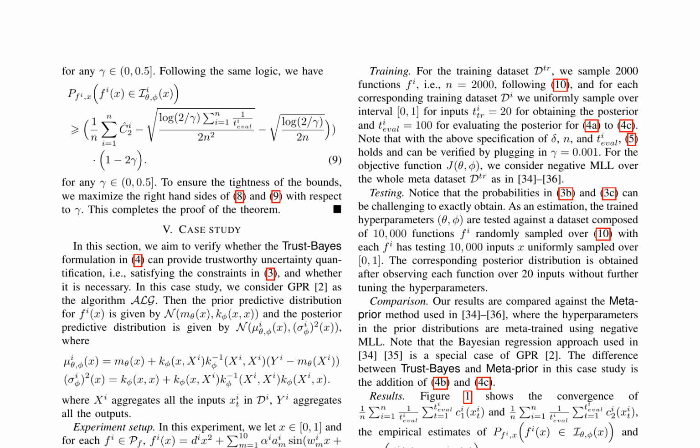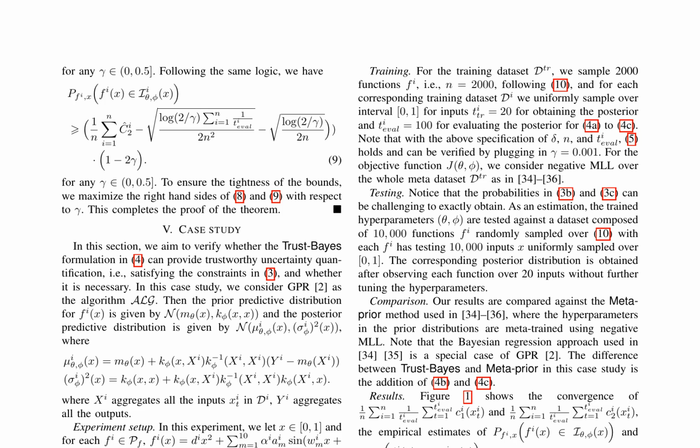This research paper delves into the realm of trustworthy uncertainty quantification in Bayesian regression problems, proposing a novel framework called trust-based. It is a Bayesian meta-learning approach that prioritizes trustworthy uncertainty quantification without relying on explicit assumptions about the model or distribution of functions. The authors formulate trustworthy uncertainty quantification as constraints on capturing the ground truths of the function by intervals, depending on the prior and posterior distributions with a pre-specified probability.